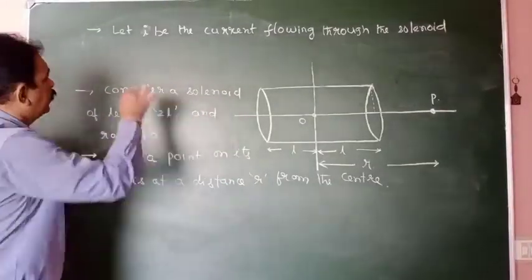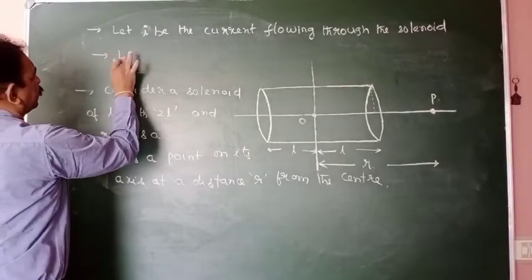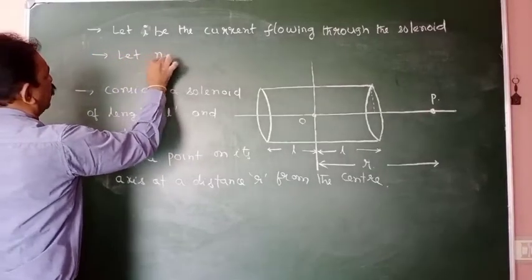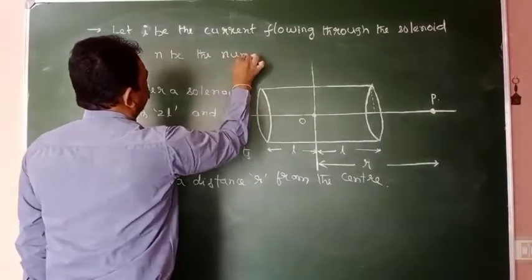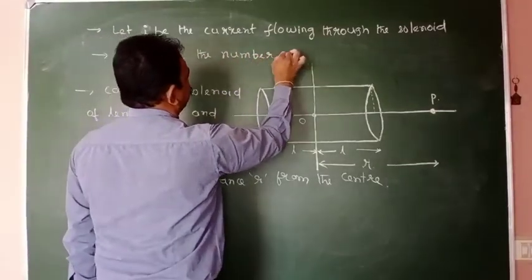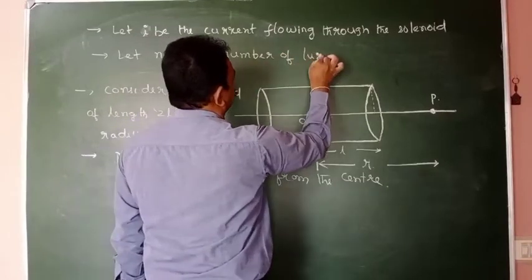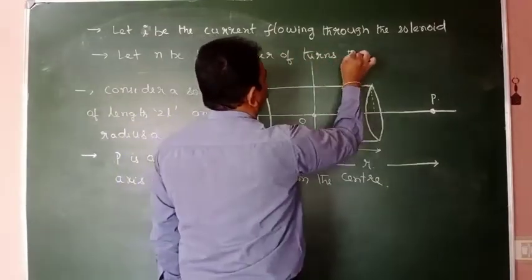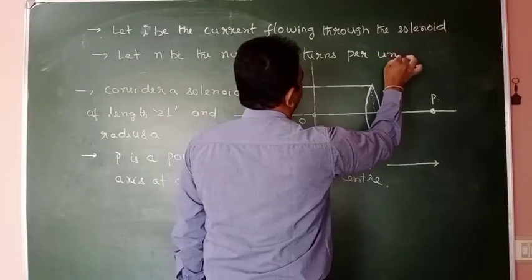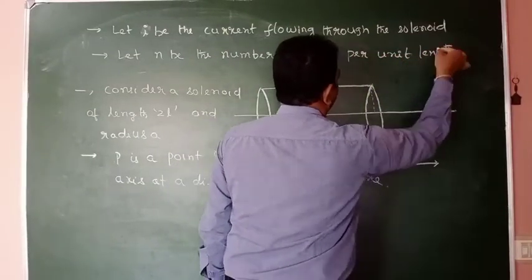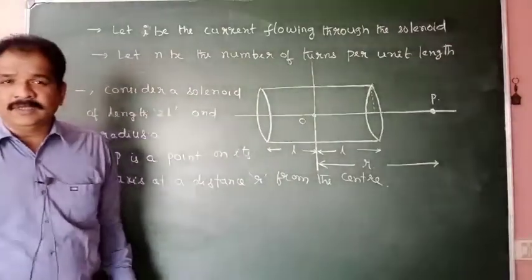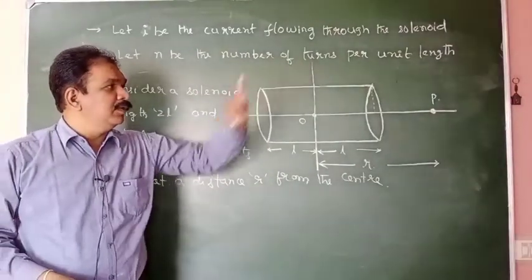Next. Let small n be the number of turns per unit length.